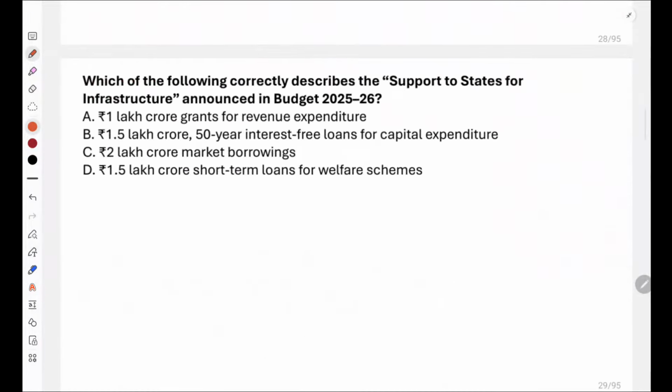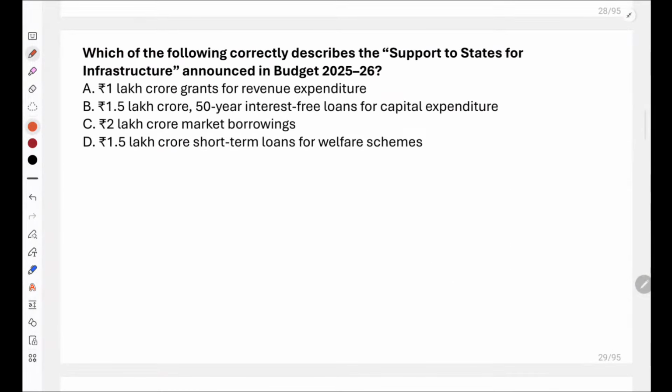Yes. Now, which of the following correctly describes the support to states for infrastructure that was announced in budget 2025-26? 1 lakh crore grants for revenue expenditure, 1.5 lakh crore 50-year interest-free loans for capital expenditure, 2 lakh crore market borrowings or 1.5 lakh crore short-term loans for welfare schemes.